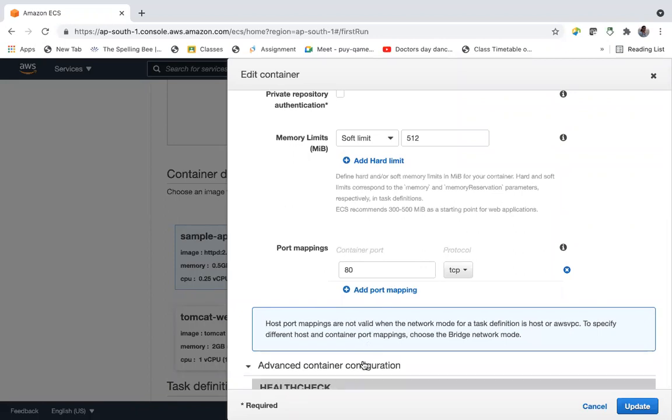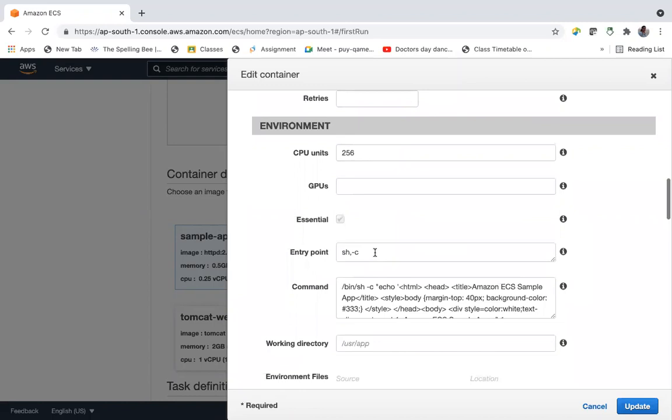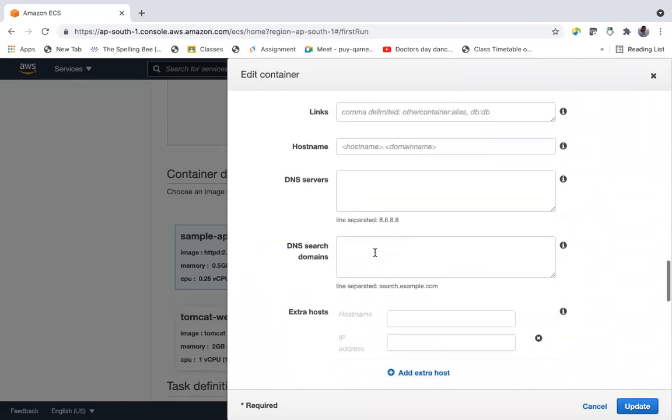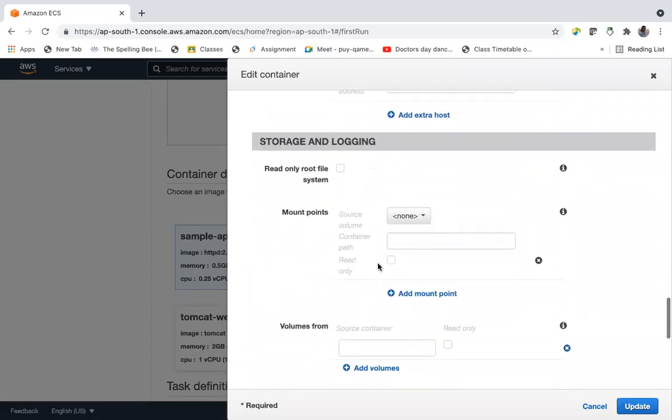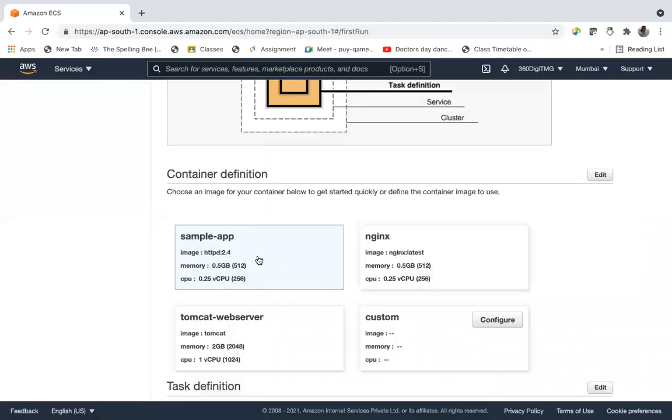And you can see advanced container configuration: health checks, container timeouts, network settings. If you want to bring in DNS servers, all these things are there. So let's say cancel. We are not making any changes. We are going with this default sample app, and it's using an image which has the HTTPD service running.